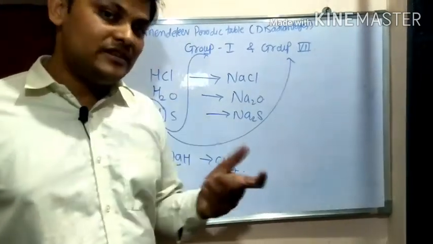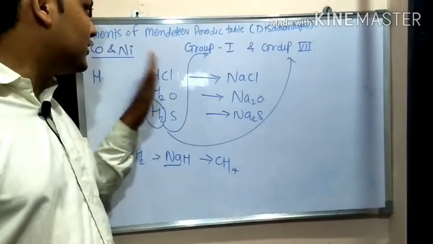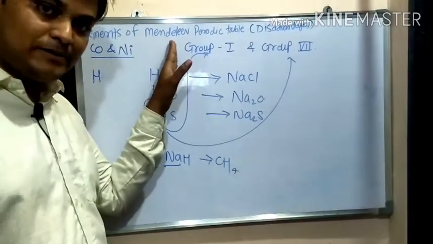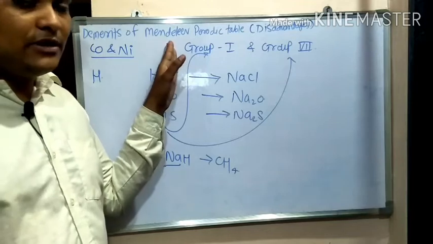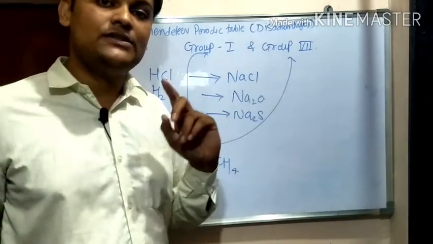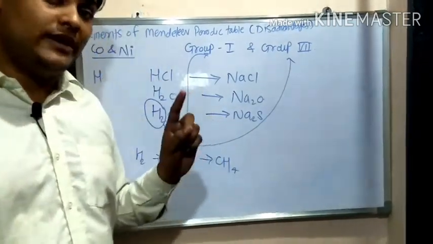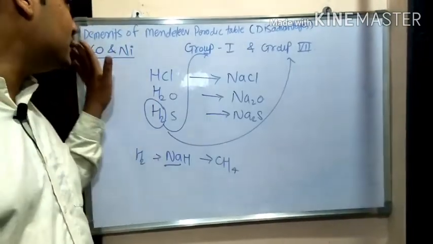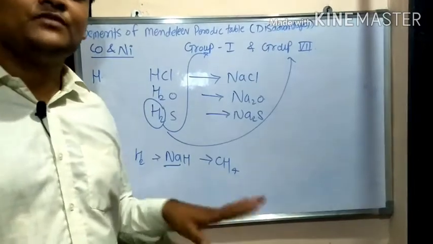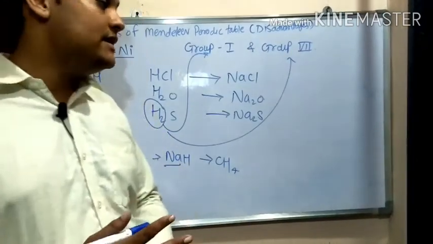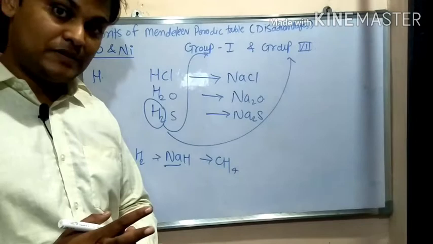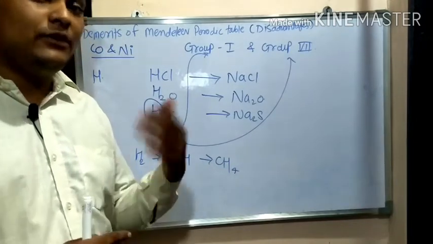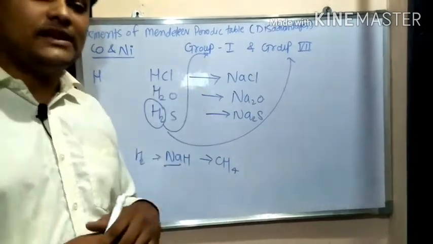I have previously explained Mendeleev's periodic table, and the merits I explained in the last video. You can see all the videos in my playlist, so you must go there and see the merits of Mendeleev's periodic table. Right now the second one is the demerits, in which we first saw that vacant places are not available as per the requirement, and isotopes were newly discovered so we are unable to put them.